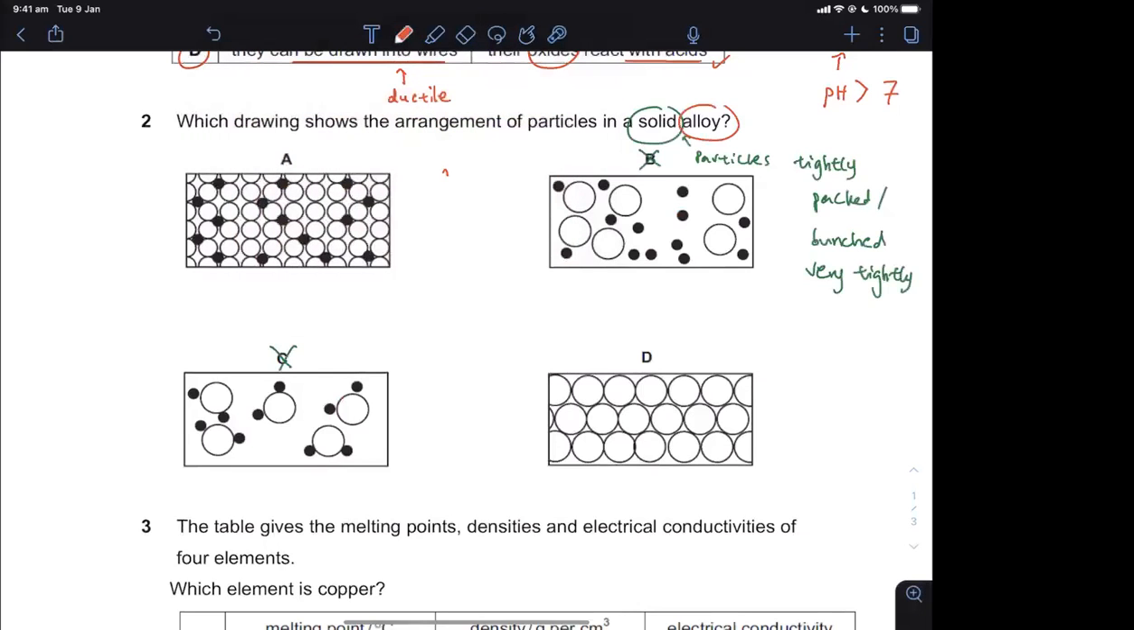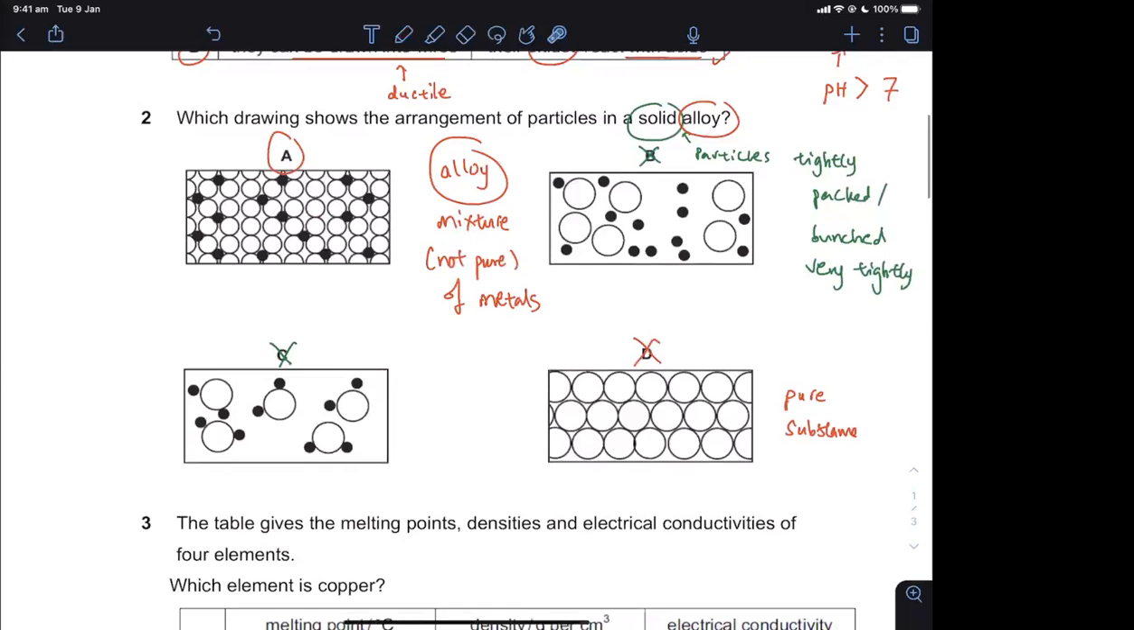Alloy is basically a mixture. It's a mixture, meaning it is not pure. It's a mixture of metals. This one is a pure substance because there's only one kind of substance. So a pure substance cannot be a mixture, which means D cannot be the answer because it's not a mixture. Whereas here you can see some black stuff and they are not in an ordered position. They are not in a fixed ratio because a mixture is not a compound. You don't need to have a fixed ratio.